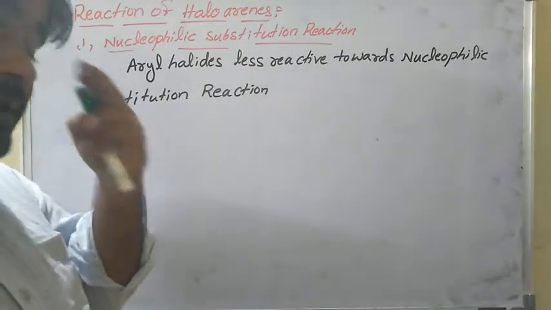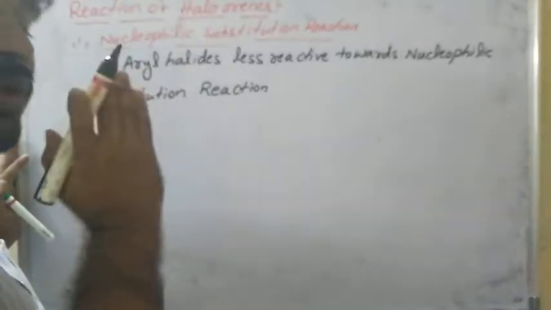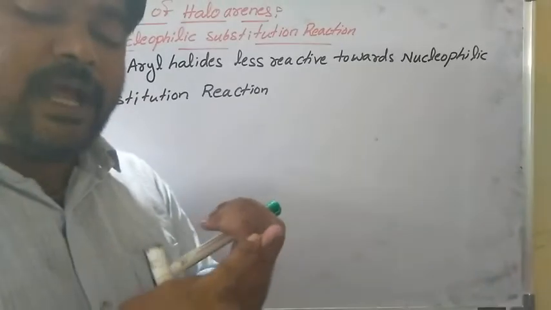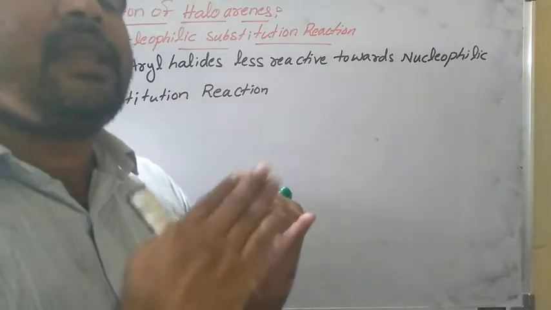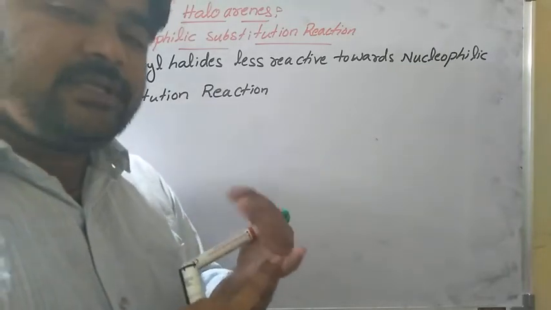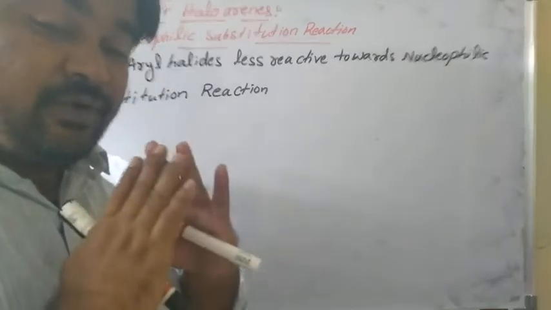So very important. Aryl halides means what? Haloarenes. Haloarenes and aryl halides both are the same. Aryl halides are less reactive towards nucleophilic substitution reaction due to some reasons. What are the reasons? First one is resonance effect. Second one is the difference between the hybridization of carbon and the halogen attached. And next one is instability of phenyl cation, and the repulsions. These four reasons are there.